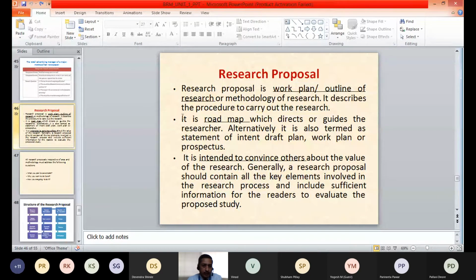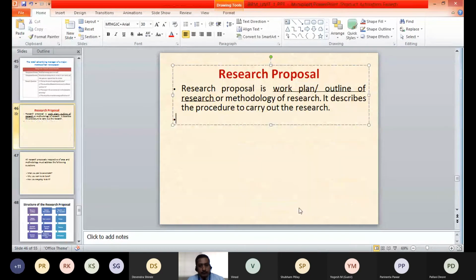First of all, we have to understand that a research proposal is a work plan or outline of research or the methodology of research. It describes the procedure to carry out the research. So it is a plan or outline or framework of the research which needs to be prepared before we conduct the actual research.